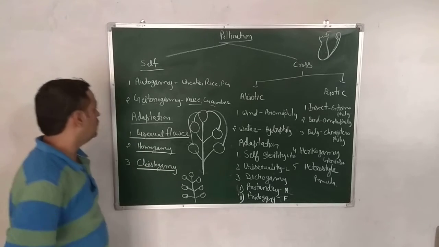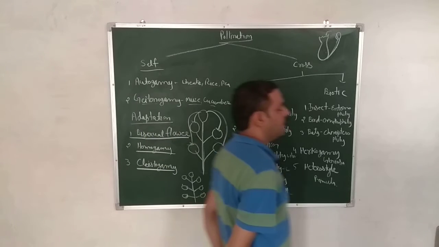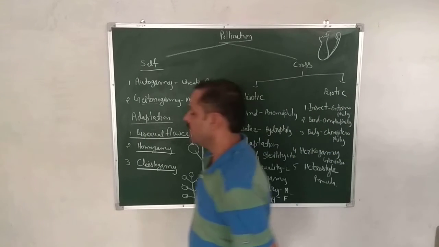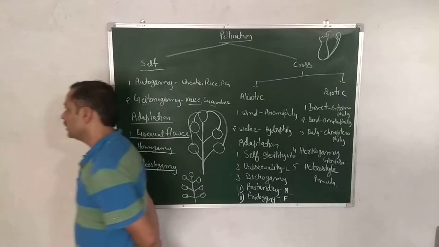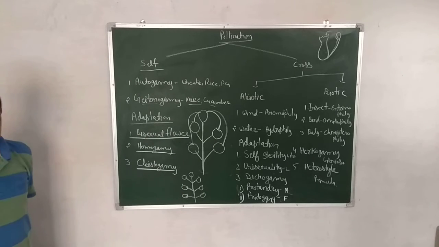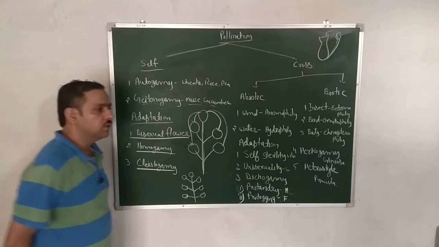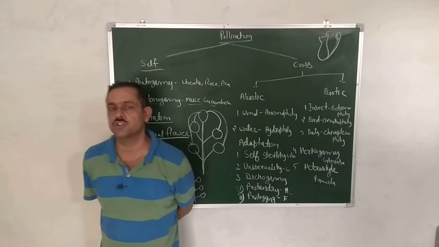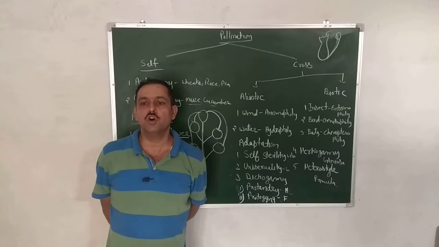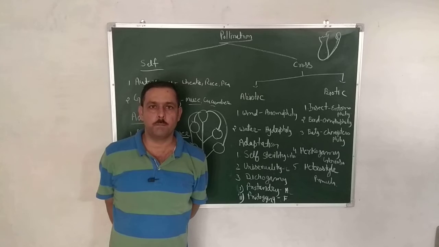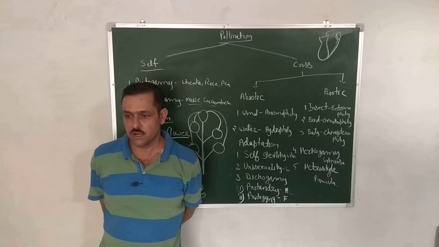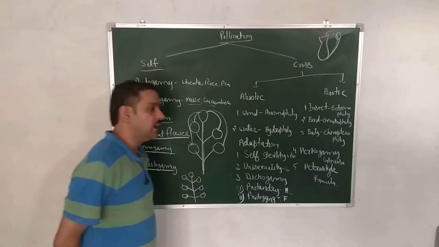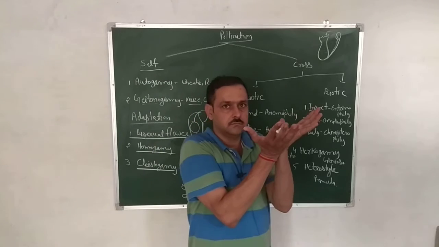Cleistogamy, the third adaptation for self pollination and a very important adaptation, is called cleistogamy. As we know, the most attractive part of a plant is the flower, and a flower is attractive when it is open.